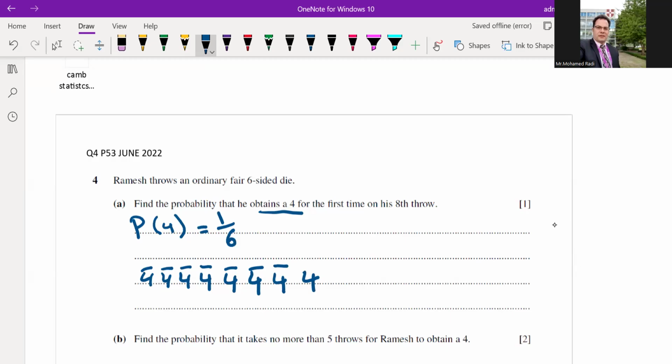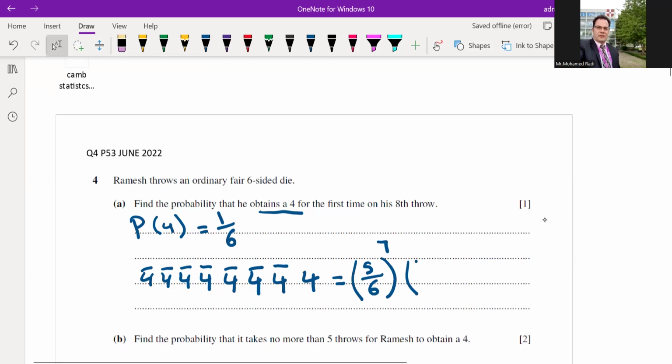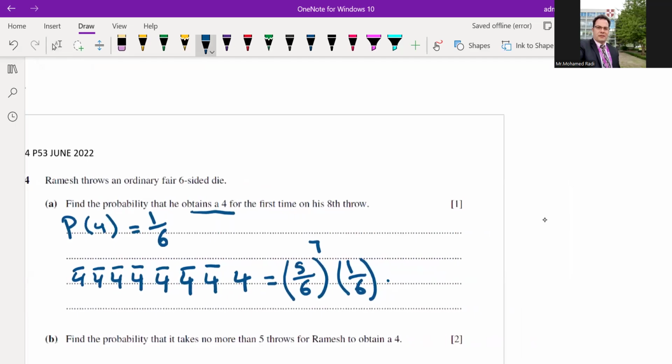How to simplify your answer? Not getting 4 is 5 out of 6. It's repeated 7 times. Then get 4, which is 1 over 6. There is no permutation because the order is specifically fixed at the 8th. Now we'll calculate the answer.